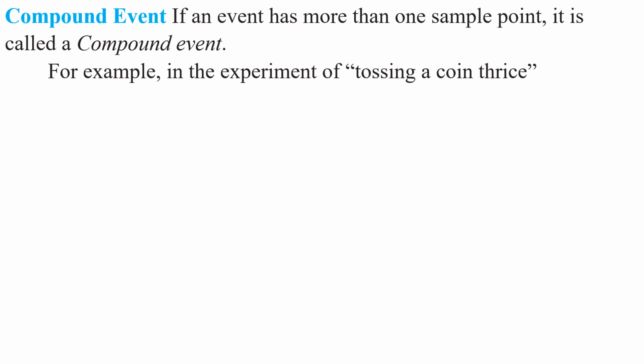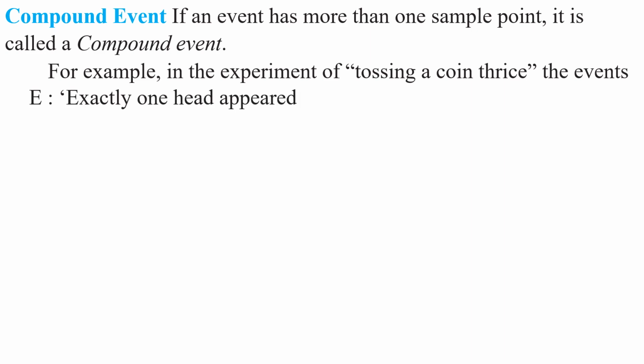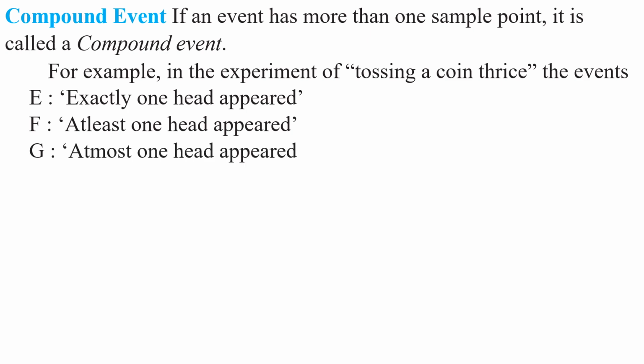For example, in the experiment of tossing a coin thrice, the event E is equal to exactly one head appeared. Let us consider this as one event E. F is another event: at least one head appeared. This is another event we define. Next, another event G is denoted as at most one head appeared, etc.